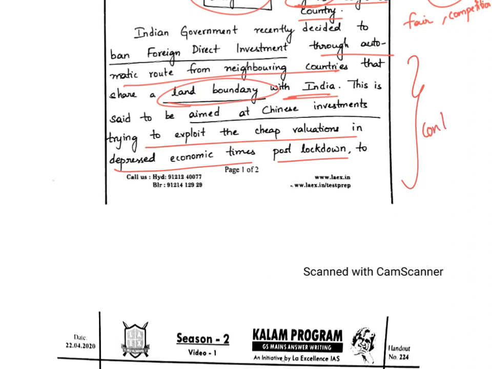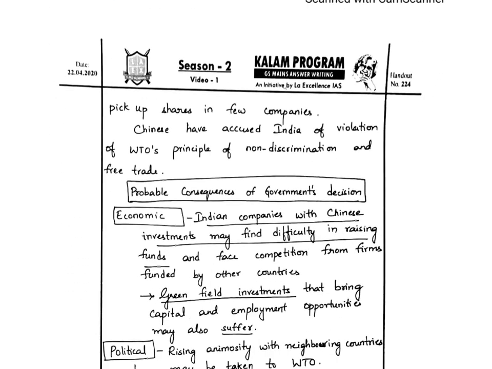Okay, so first he has mentioned in the introduction about WTO and then about non-discrimination, what are the two principles, and then he is writing the context in which this question has been asked, explaining the context, what has happened, how valuations of some of the firms have decreased post lockdown, and how China is trying to take undue advantage of the situation.